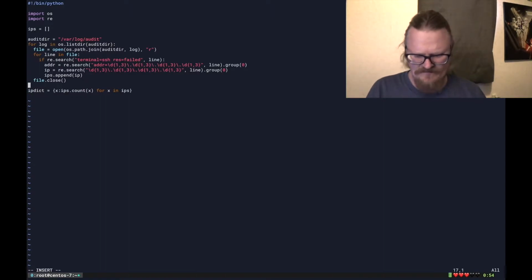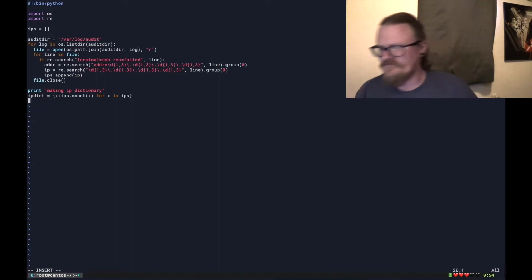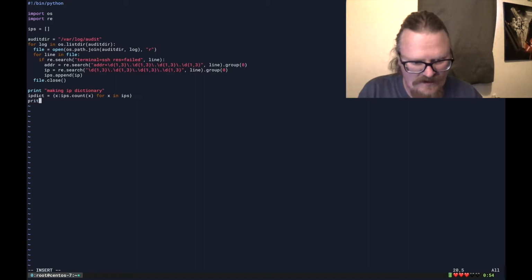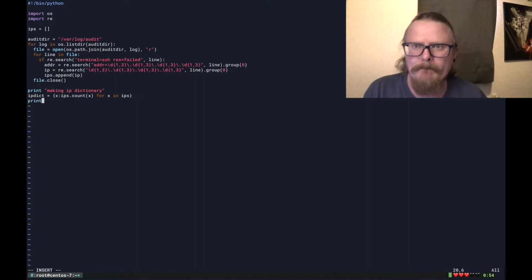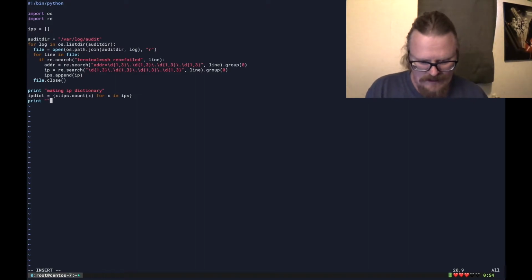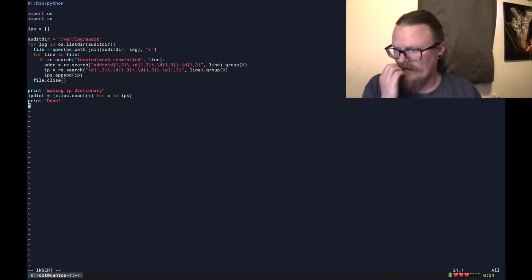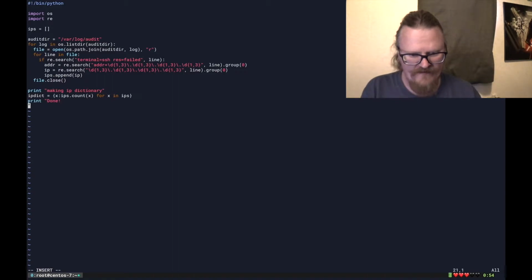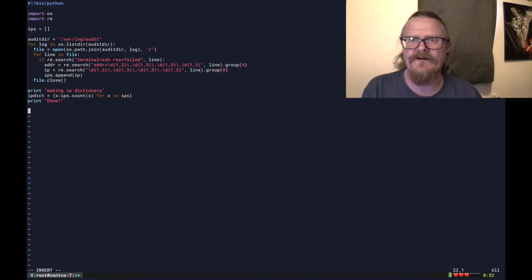That's probably going to take some time, so I'm probably best off if I say print making IP dictionary so that I know what's going on. All right, and then say, okay, you know what? I am done. And then I have a dictionary of IPs with the amount of times that they occur as their value.